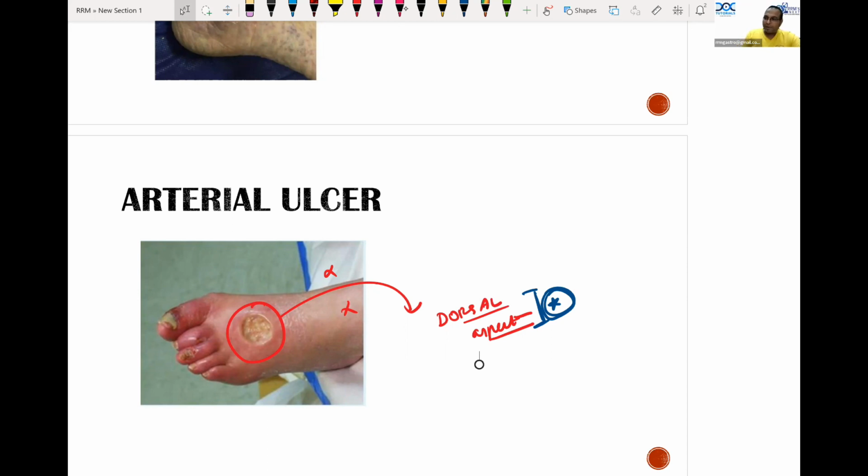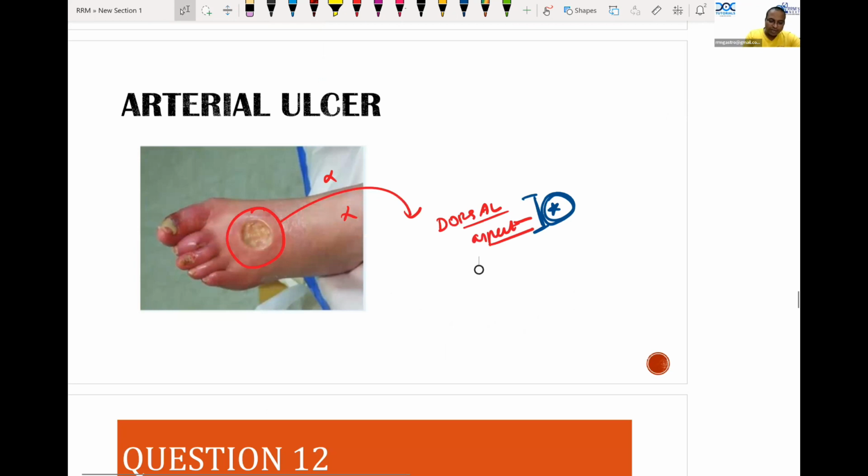So this is a dorsal aspect ulcer. This is an ulcer seen in the dorsal aspect in arterial ulcers.